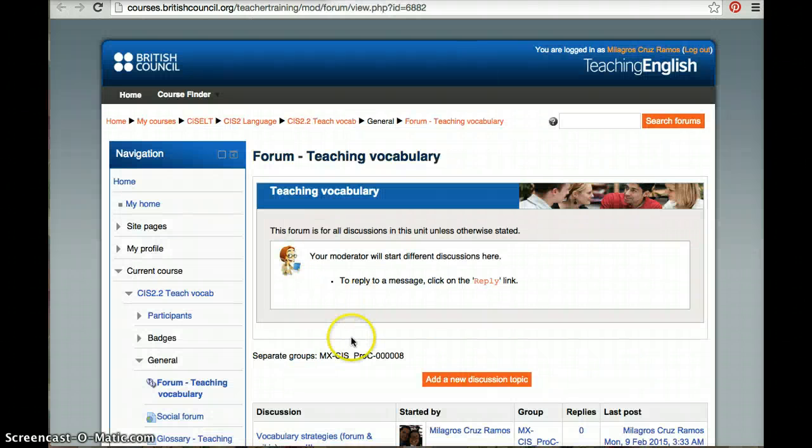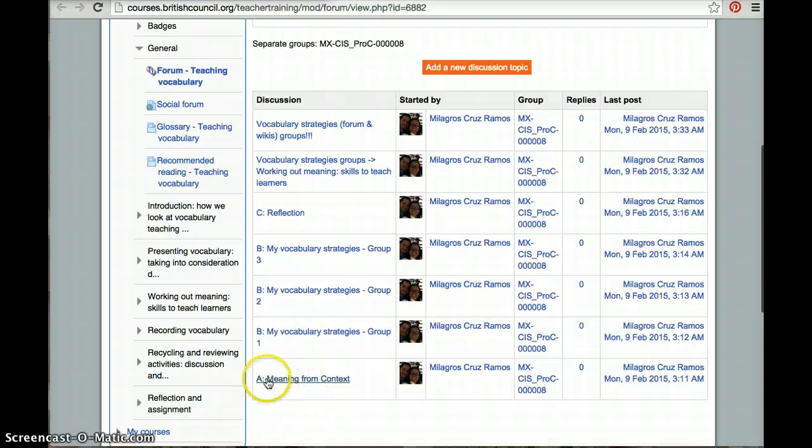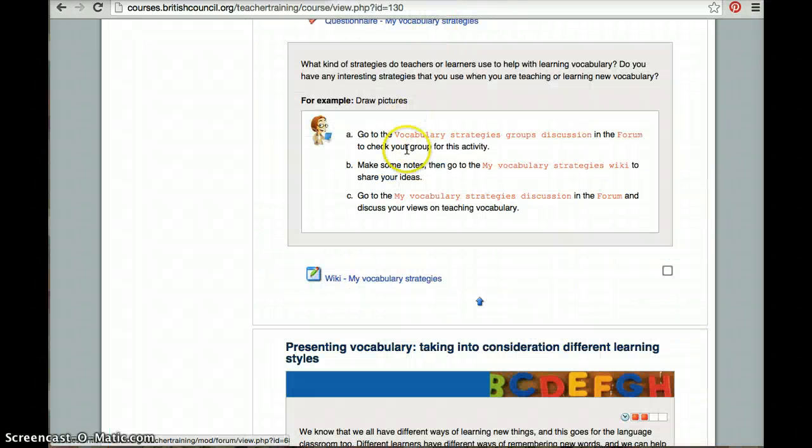Let me show you. If I go to the forums section, here I can see that A, this is the first one we have to check, is meaning from context. This is individual work. But then here we have B, because we have group 1, group 2, and group 3. So you are going to have some discussions there with your teammates, but you cannot do that until you reach this section, alright? So let's not jump ahead of ourselves. We have to try to do these activities in order. Since here we had A, go to the vocabulary strategies group discussion in the forum and check your group for this activity. First of all, I have to discover which group I am in.